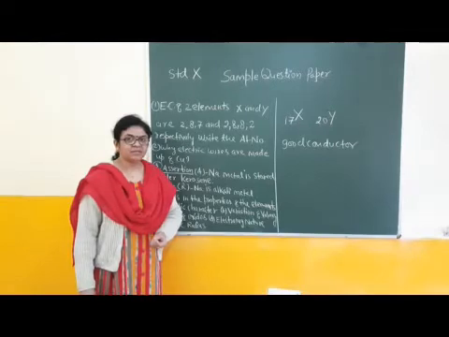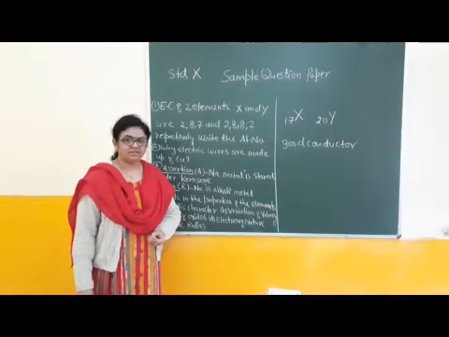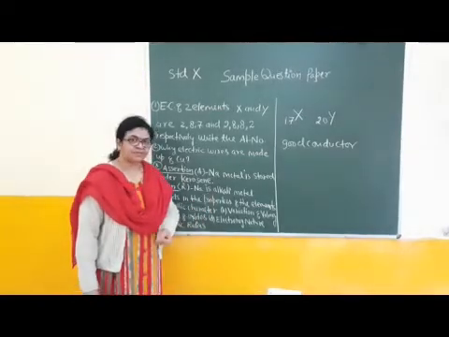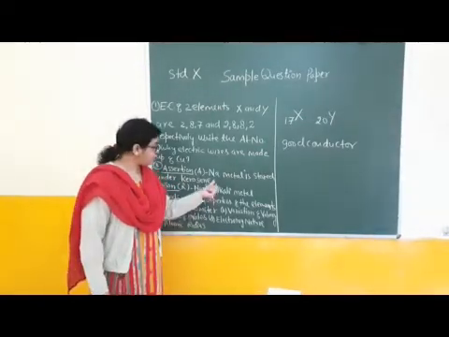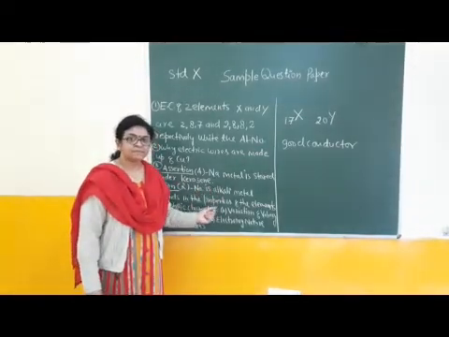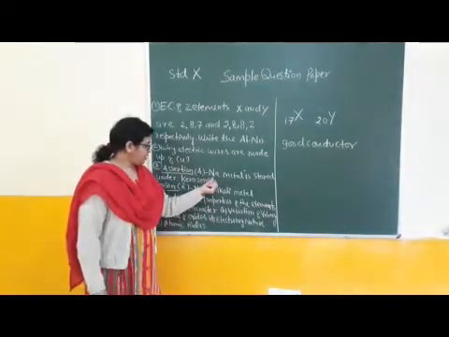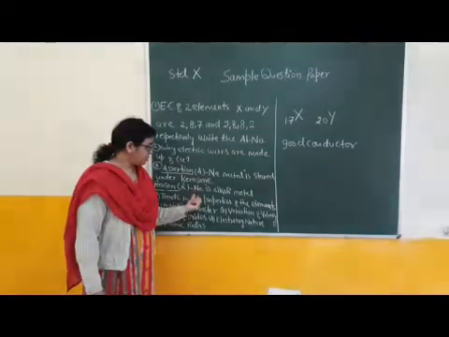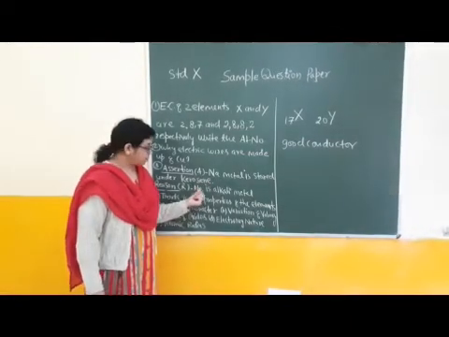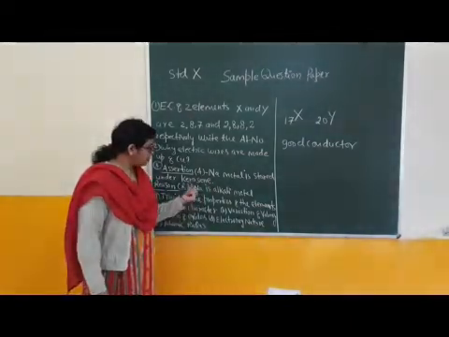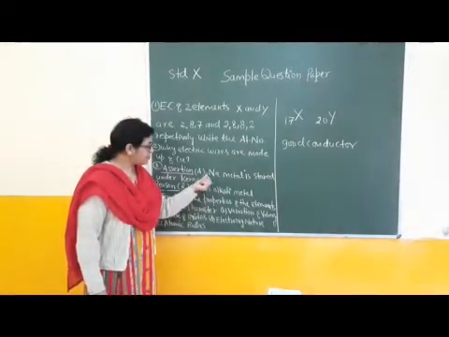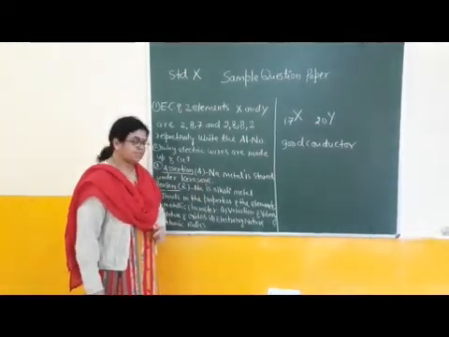All elements placed in the first group are known as alkali metals. Sodium is also an alkali metal, but the correct explanation for this assertion is not given here. Then the correct answer: A and R both are true, but R, the reason, is not the correct explanation for the given assertion. Okay, children?